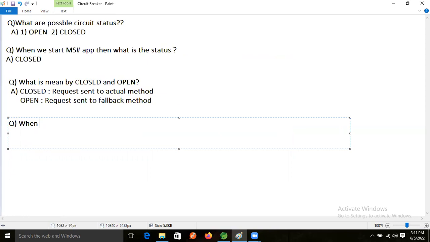So when will the circuit be open? If the actual method continues with 20 failed attempts, raising exceptions.